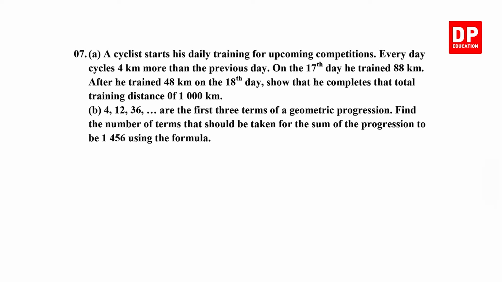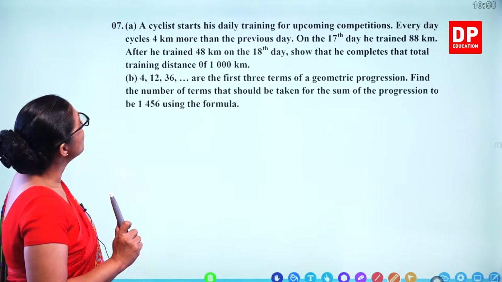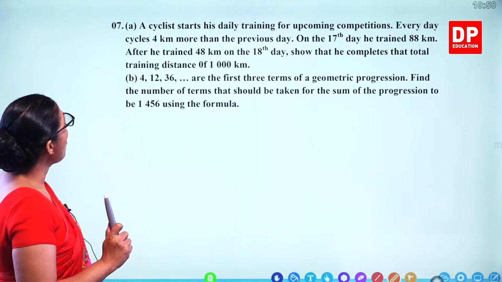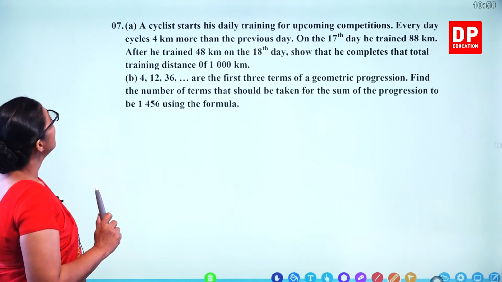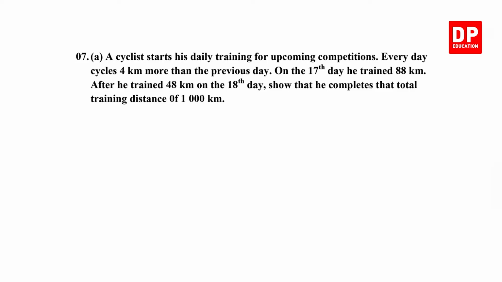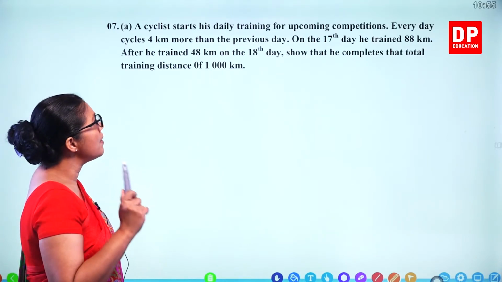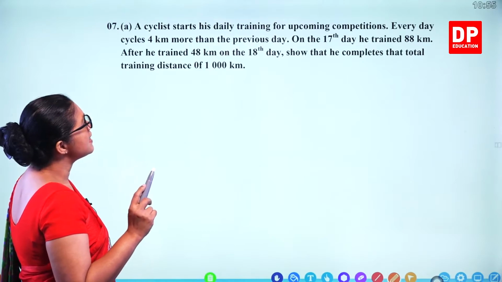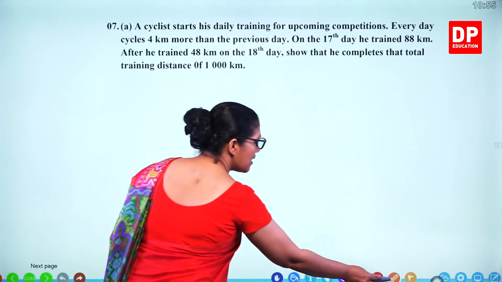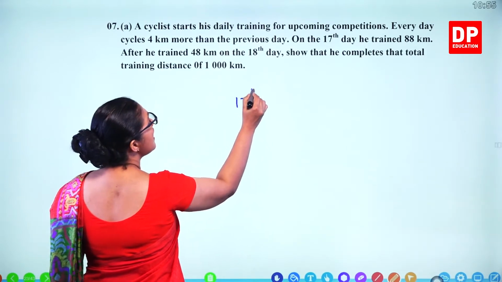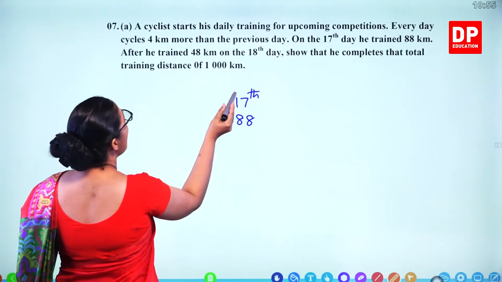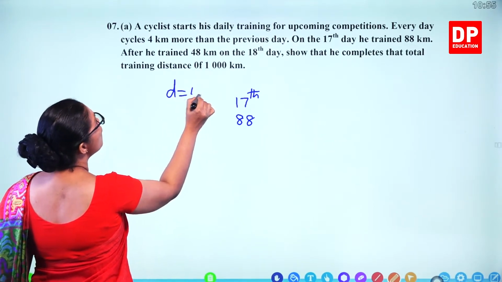Let's take question number 7. So this is about number patterns. Is this arithmetic progression or geometric? So we'll see. Part A, a cyclist starts his daily training for upcoming competitions. Every day cycles 4 kilometers more than the previous day. So the common difference is there. So that's arithmetic progression. On the 17th day, he trained 88 kilometers. So it says 88. So 17th day, 88. And we know common difference is 4 kilometers.